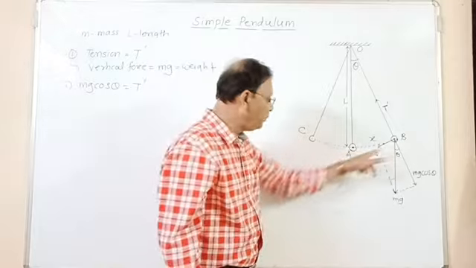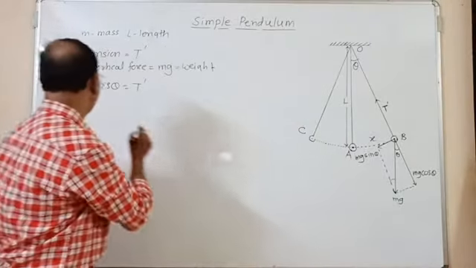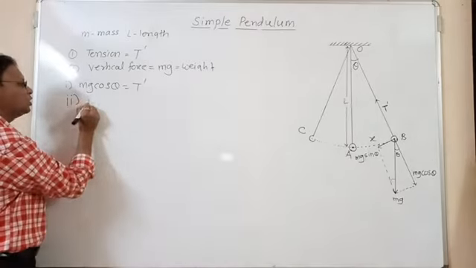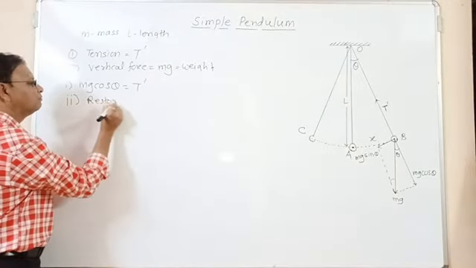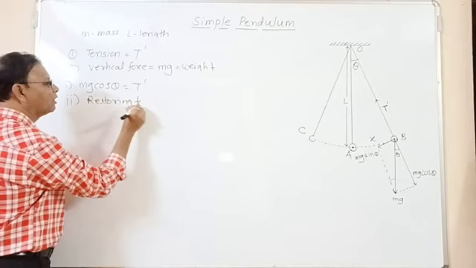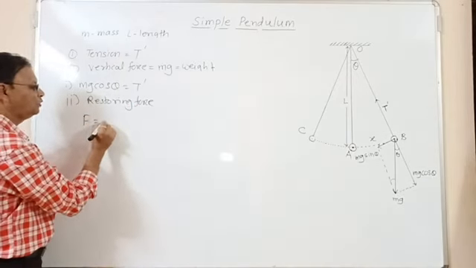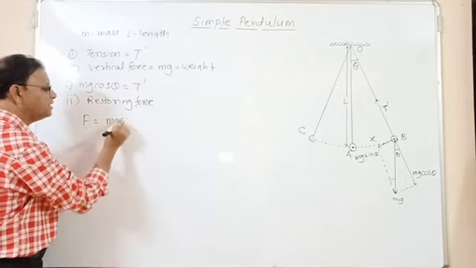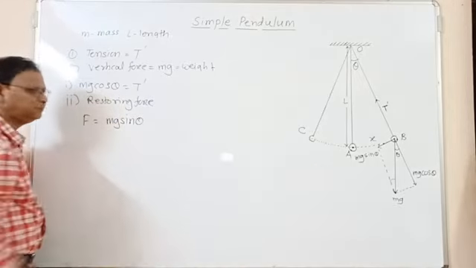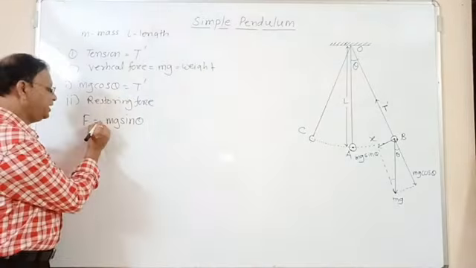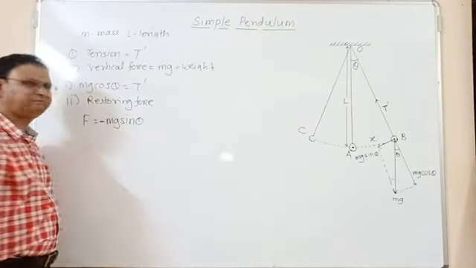So the second component, which is perpendicular to the string, that is the restoring force, F is equal to mg sin theta. This is in magnitude. We can take here a negative sign.